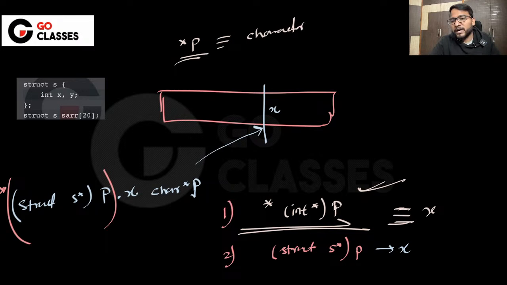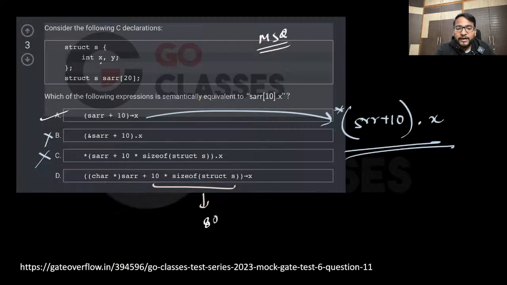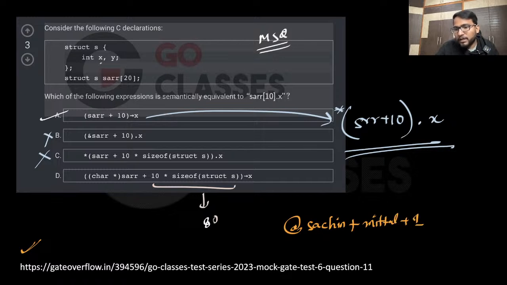Yes, Amit, that's very nice. So Amit is saying typecast to struct is one of the options, and typecasting to integer is some other option. So that's why you can say this is the answer. Okay, I hope this question has been cleared very nicely. If there is still any doubt, you can definitely comment. Tag me. To tag me, you need to do @SACHIN Sachin, and then plus MITTAL Mittal plus 1. You just do plus if there is some difficulty in the tagging. That's how the GATEOverflow website works.